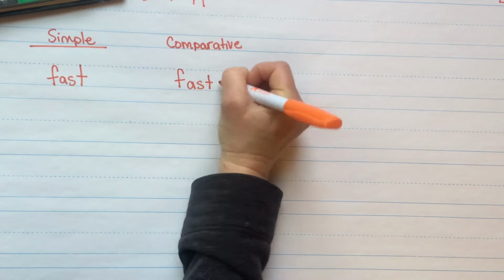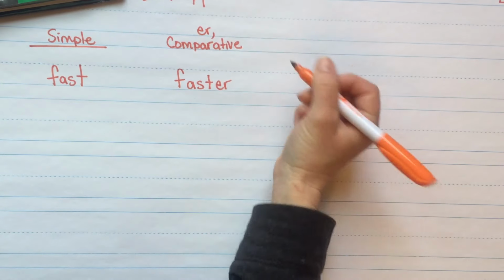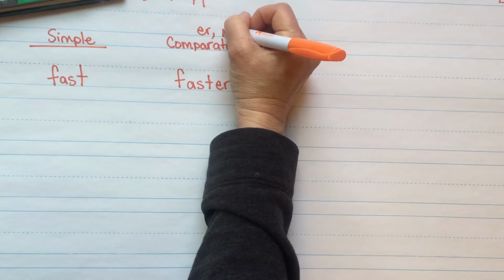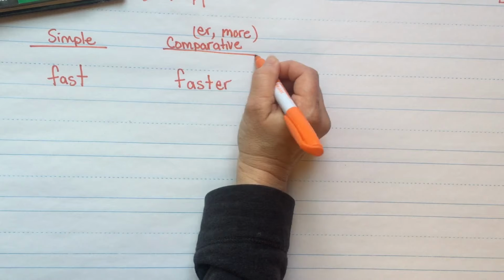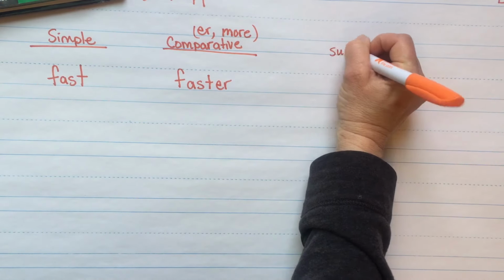So with comparative form, you're most likely going to use an er on the end, or you're going to add the word more in front of it. Okay, so this is the comparative form. And then let's see here. What about superlative, like the most? If there are more than two to compare, superlative. And what do we say for that one? Fast, faster, and hopefully you were all saying this, fastest.